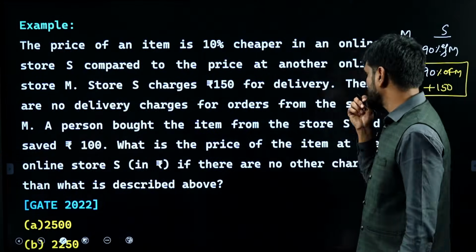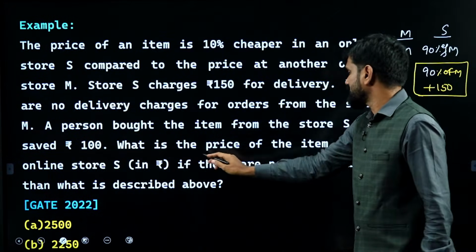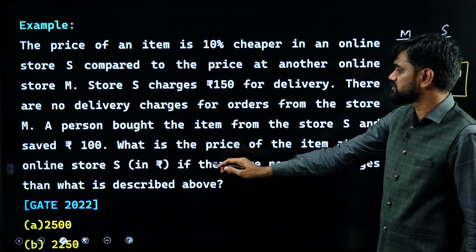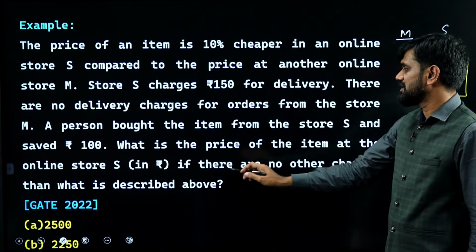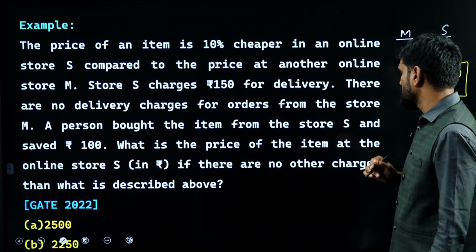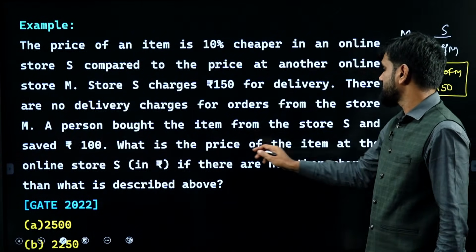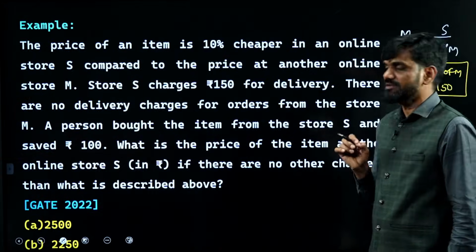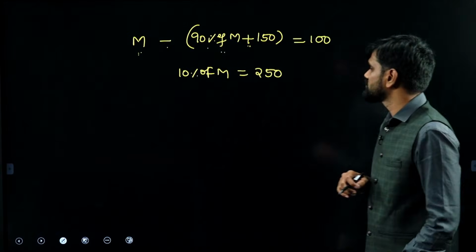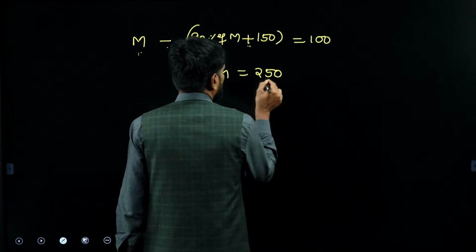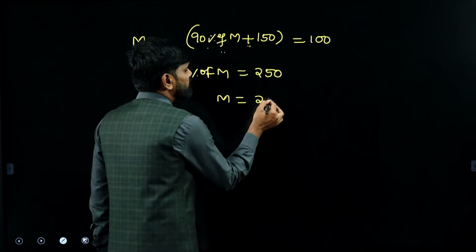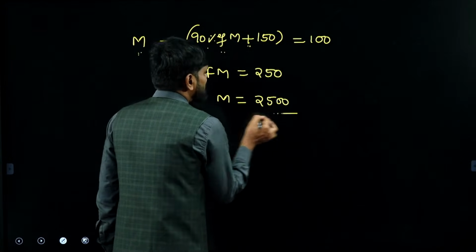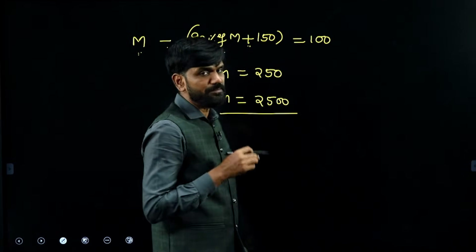Now the question is, what is the price of the item at the online store, if there are no other charges other than what is described above? So the price of the item they are asking you for. Let's go ahead. So 10% of M is equal to 250. M will be equal to how much? 2500. This is the price of the item from online store M.